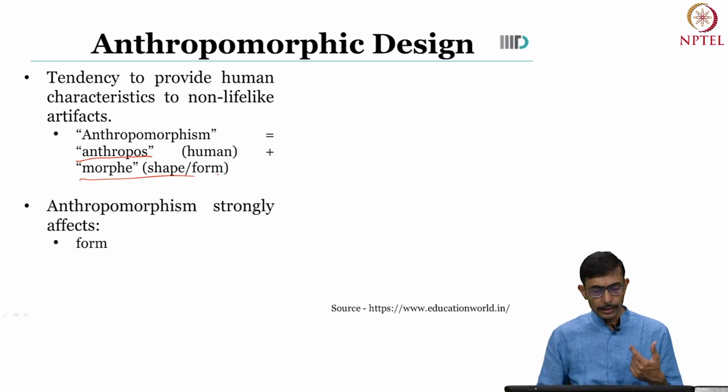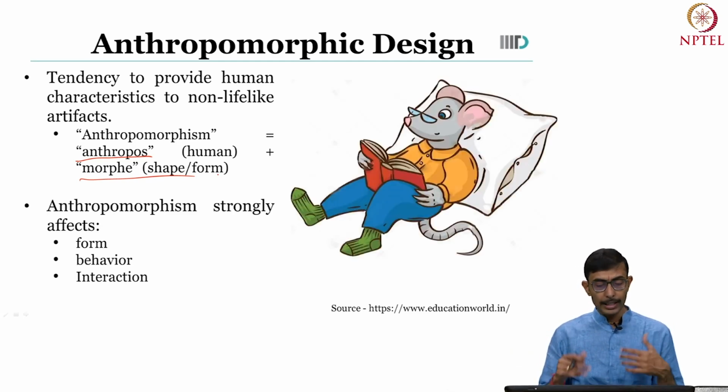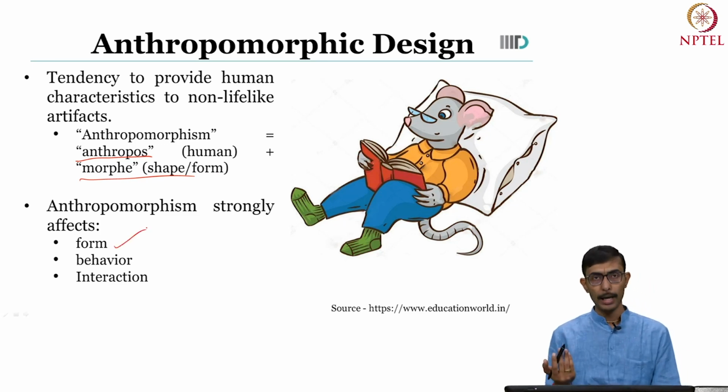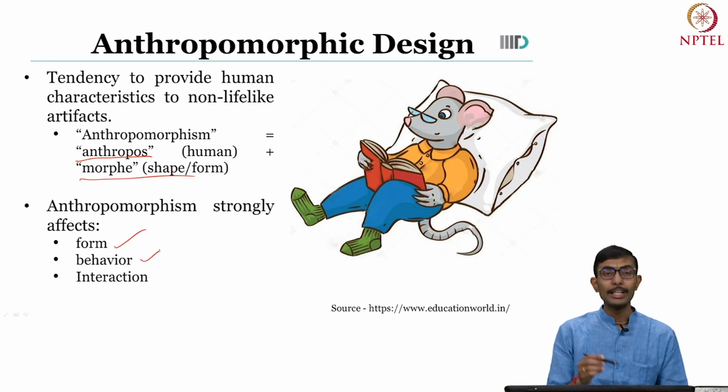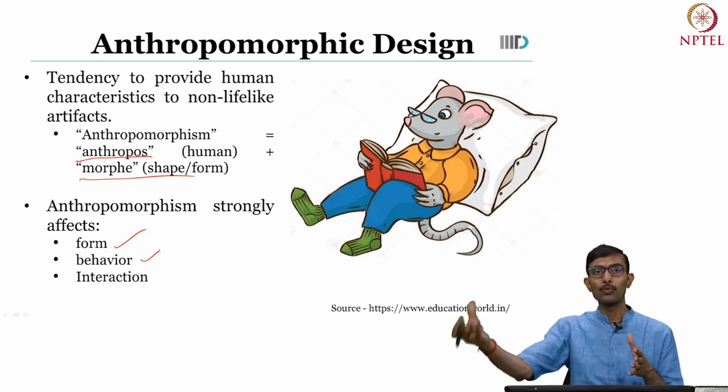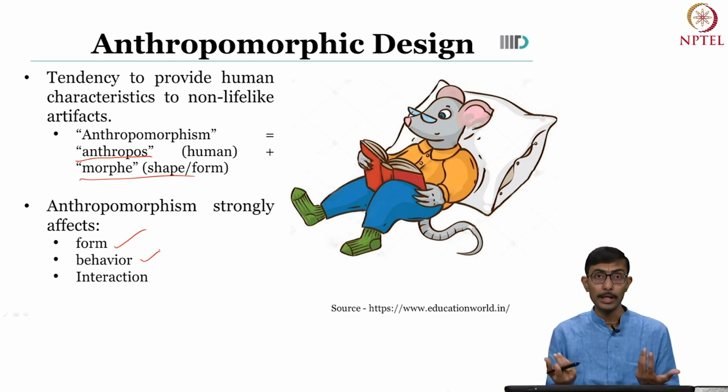But let us take an example here. The word anthropomorphism itself says it's human-like form or shape. But as I said, it's not only about the form or the shape anymore, it's also about the way they interact with you. We would like them to interact as humans interact with us, right?